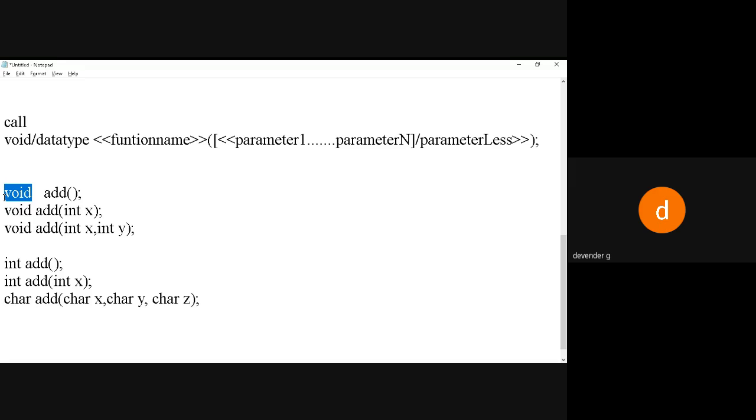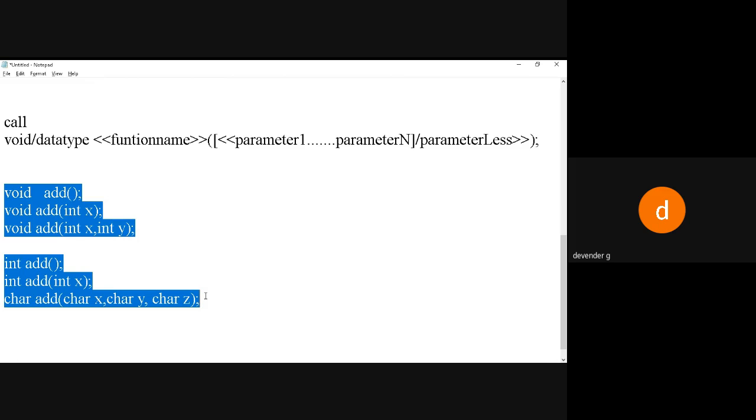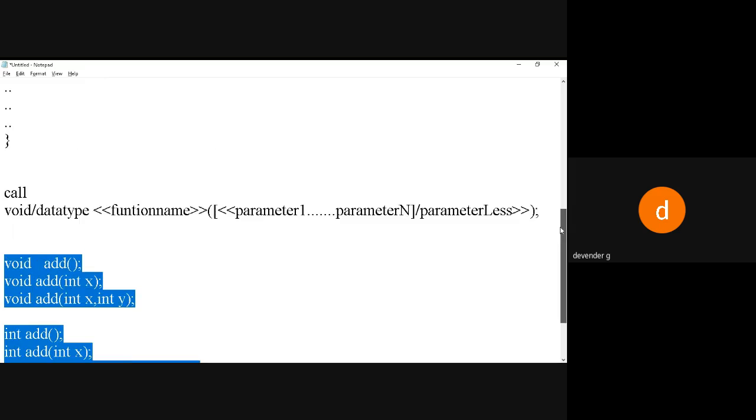Like our commerce students, every month the previous balance is carried forward to the next month. Like that, if you want it, I'll use these functions. If you don't want to carry forward any value to the next month, then we'll use void. So like this is the prototype. This is the prototype we are going to declare on the top of the program. This is how you write the prototype.